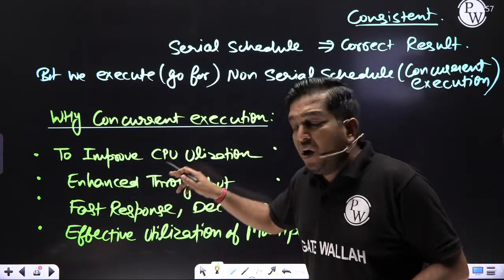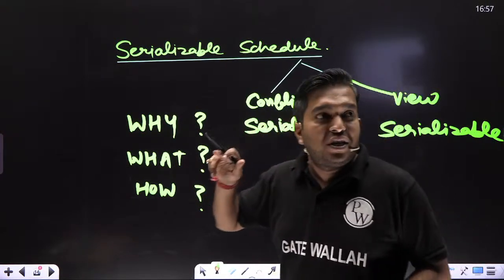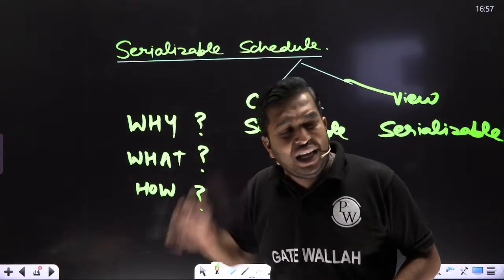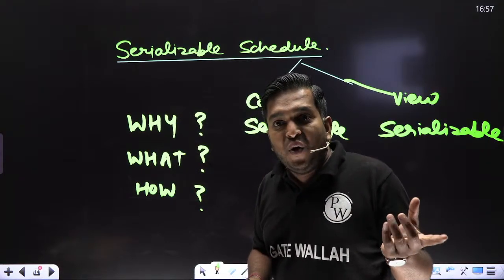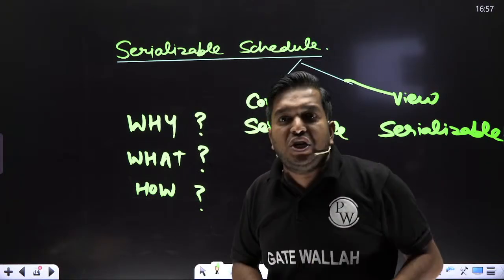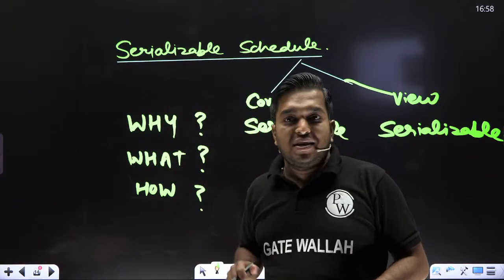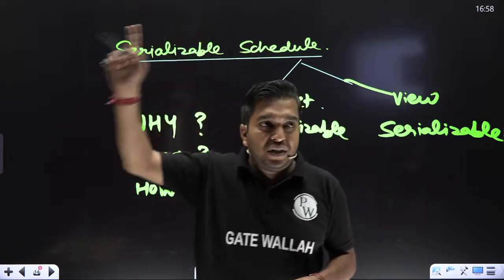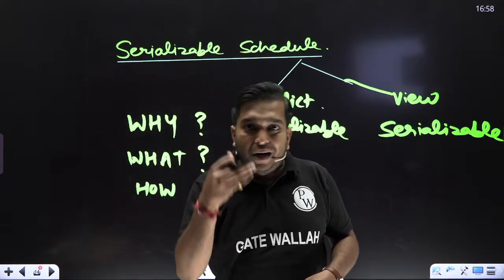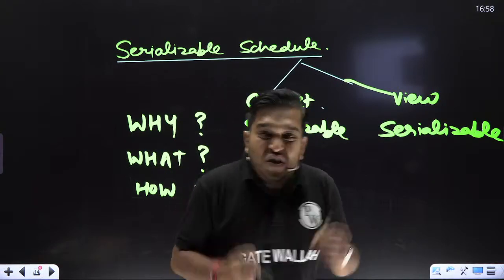But we know concurrent execution sometimes gives an incorrect result. But we know one thing also: a serial schedule always gives a consistent result. Then what do we do? Execute concurrently. We eat fast food, burger, pizza, and so on, but we walk.